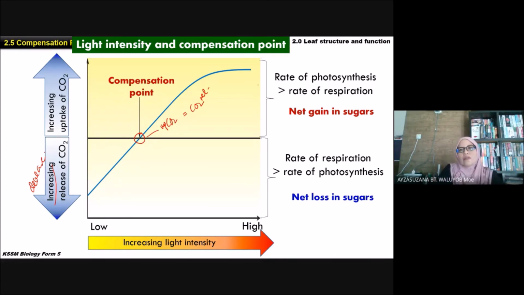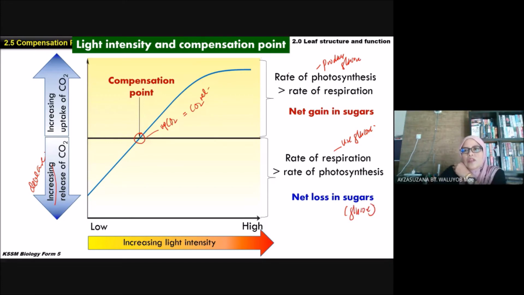So, remember, photosynthesis produces glucose. Respiration uses glucose. Alright. So here, when the rate of respiration is higher compared to the rate of photosynthesis, the glucose used is more compared to the glucose produced. So net loss in glucose or sugar.